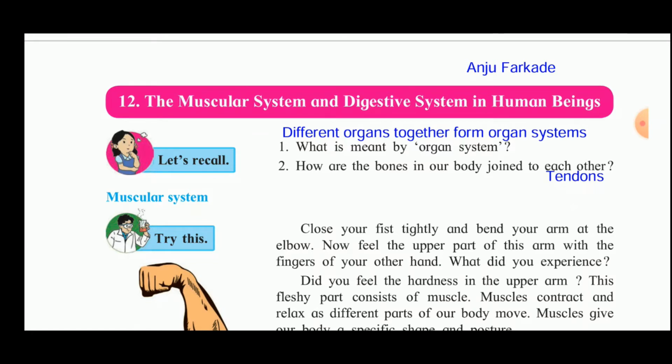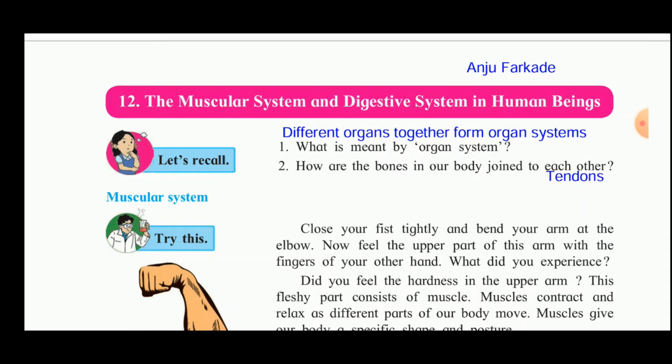Now, the group of organs performing some life process or function forms the organ system. For example, the respiratory system performs respiration, the digestive system performs digestion, and the circulatory system performs circulation. In this chapter we will be learning two organ systems, the muscular system and the digestive system.